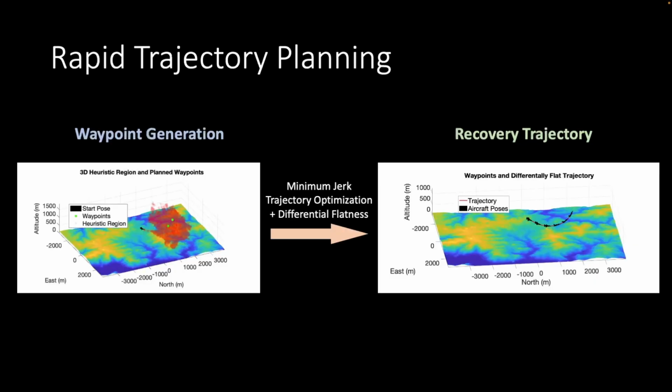Rapid trajectory planning is performed in two steps. First, we employ RRT, rapidly exploring random tree, for waypoint generation, sampling waypoints from the generated reachable set of the 3D voxel. Second, we generate the final recovery trajectory by optimizing a minimum jerk trajectory through these waypoints, utilizing differential flatness to ensure dynamic feasibility.